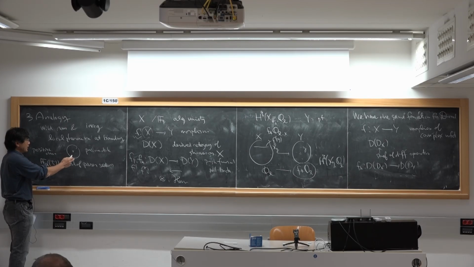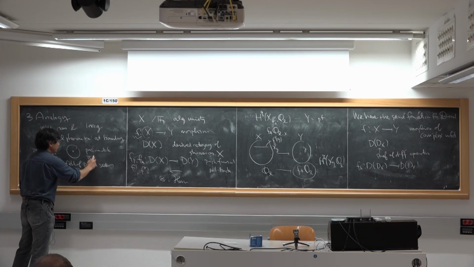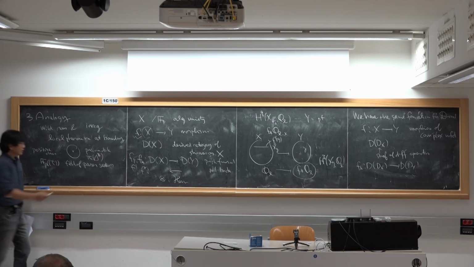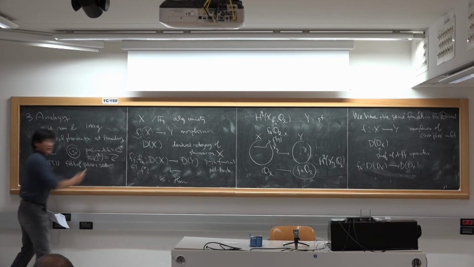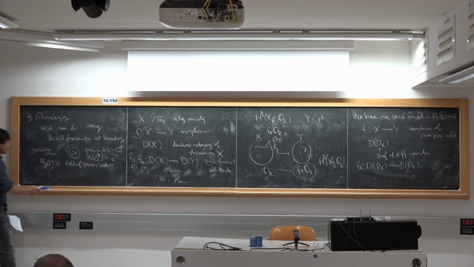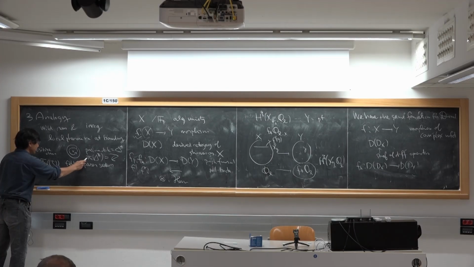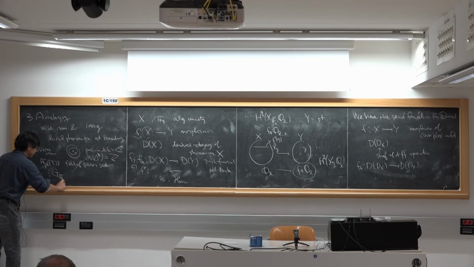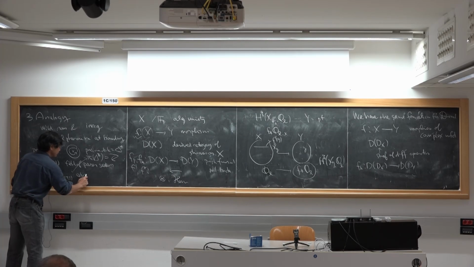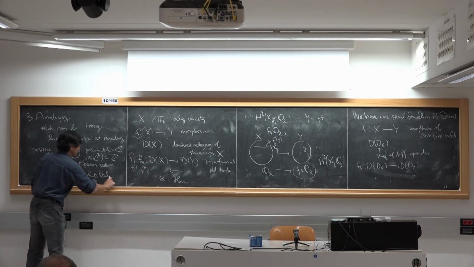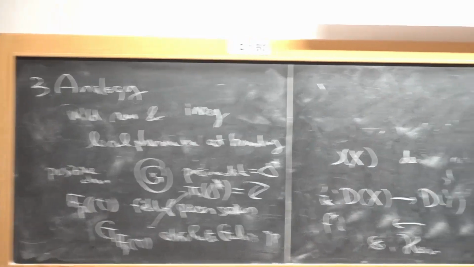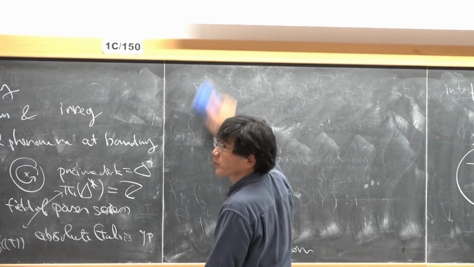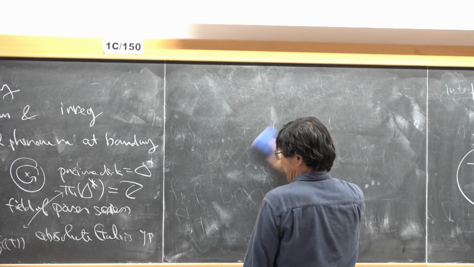To study objects over this field, we study its fundamental group, which is generated by this monodromy operator. The corresponding object here is the absolute Galois group.